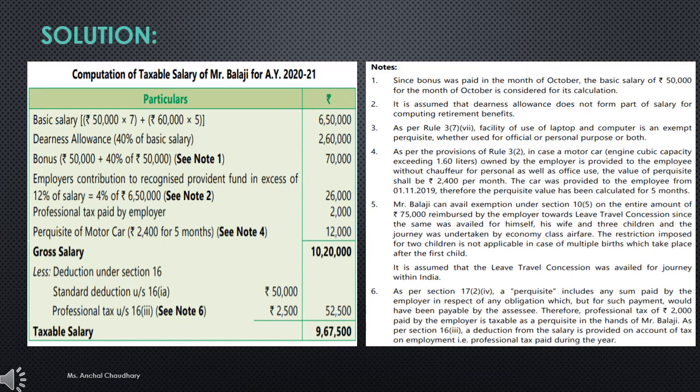So that 4% will be taxable under income from salary. So 4% of 6,50,000 will be 26,000. So Mr. Balaji is getting an excess benefit of 26,000, which will be computed under your income.